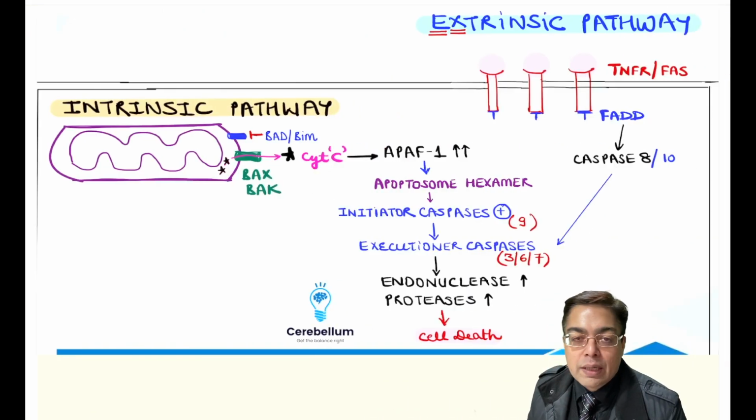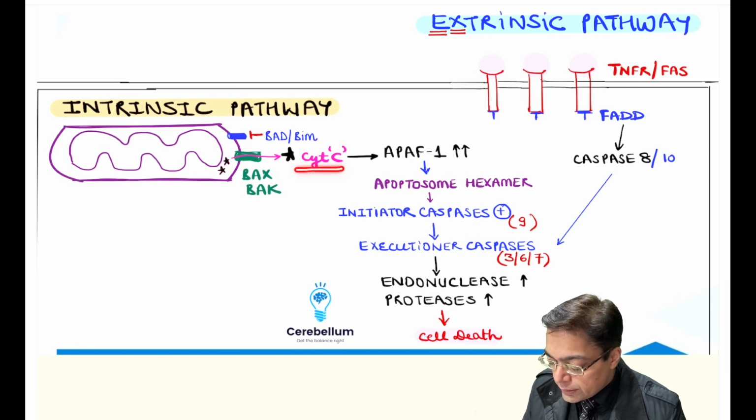Today we just have a recap of what we had talked about in the main cerebellum videos. The intrinsic pathway of apoptosis is activated by increased mitochondrial permeability, resulting in release of cytochrome C, followed by activation of apoptosis activating factor 1, resulting in the formation of a hexamer of apoptosome. Then we have an initiator caspase of the intrinsic pathway, which is going to be caspase 9.